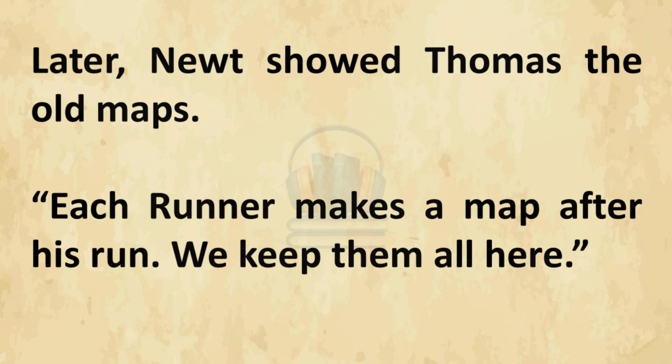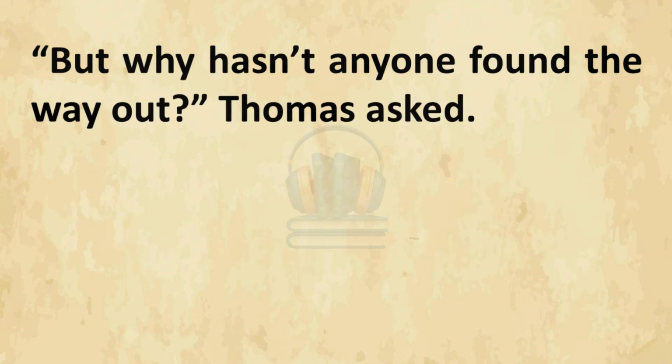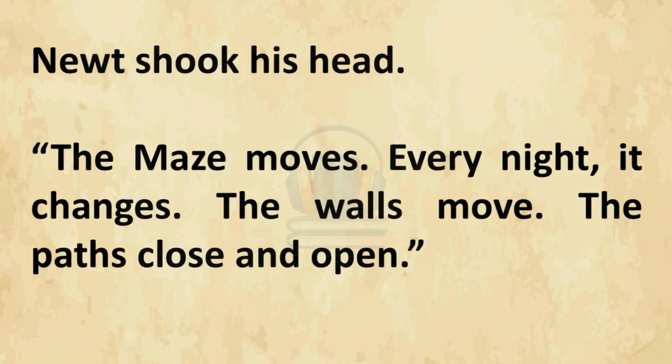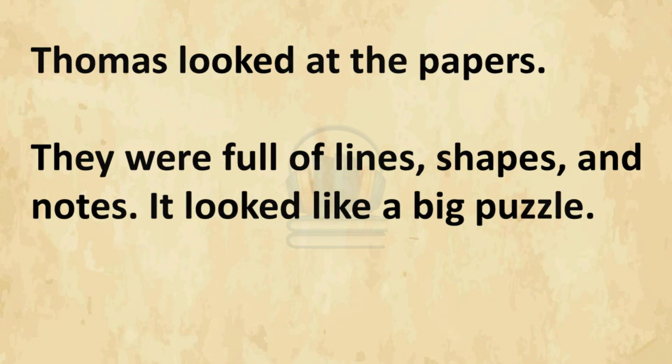Later, Newt showed Thomas the old maps. Each runner makes a map after his run. We keep them all here. But why hasn't anyone found the way out? Thomas asked. Newt shook his head. The maze moves. Every night, it changes. The walls move. The paths close and open. Thomas looked at the papers. They were full of lines, shapes, and notes. It looked like a big puzzle.